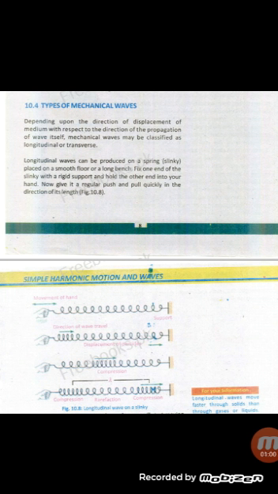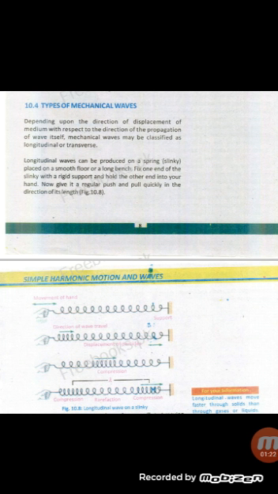Longitudinal waves can be produced on a spring placed on a smooth floor or a long bench. Fix one end of the slinky with a rigid support and hold the other end in your hand. Now give it a regular push and pull quickly in the direction of its length. Let's see an example of longitudinal waves.